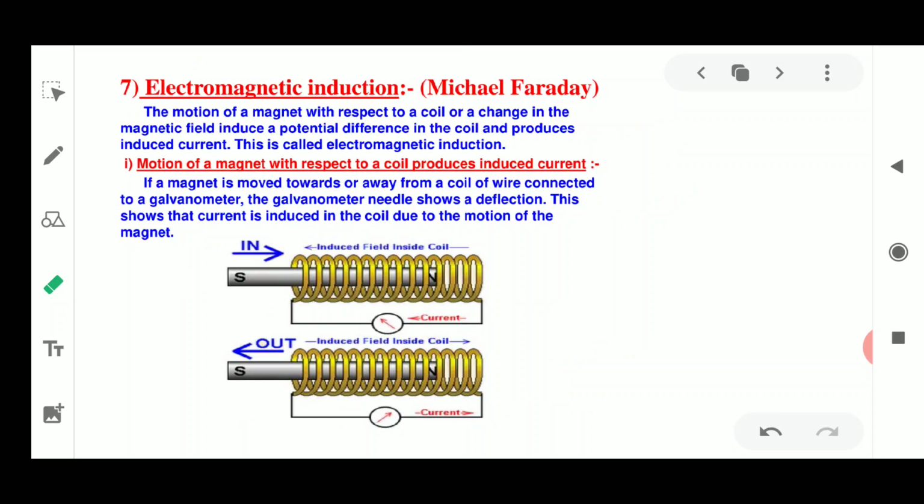Are you getting it? Till now I have been discussing only the fact that magnetism is produced when the current is flowing. So when we have a magnetic field, can that magnetic field also produce current? The next topic will be electromagnetic induction.